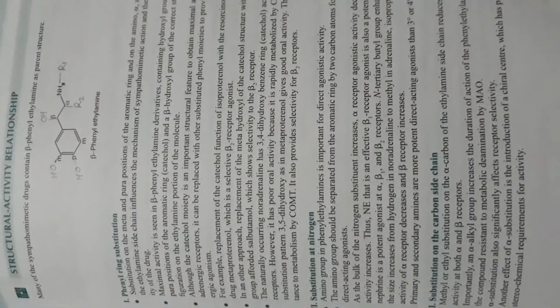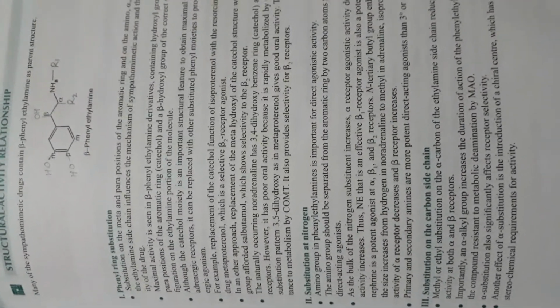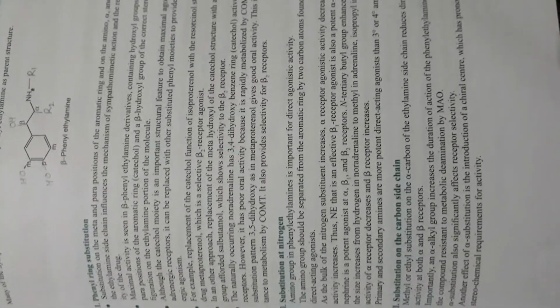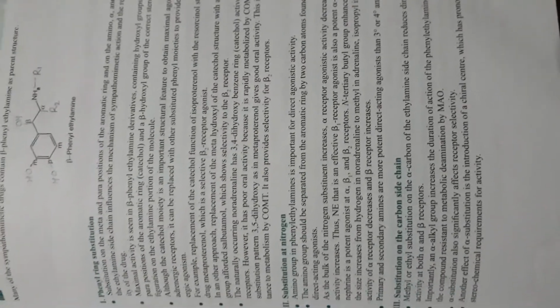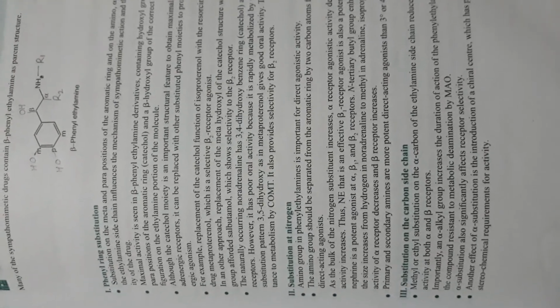This is the SAR of sympathomimetic drugs. These are the activities which are enhanced by the beta-phenylethylamine parent structure. This is the parent structure of this.